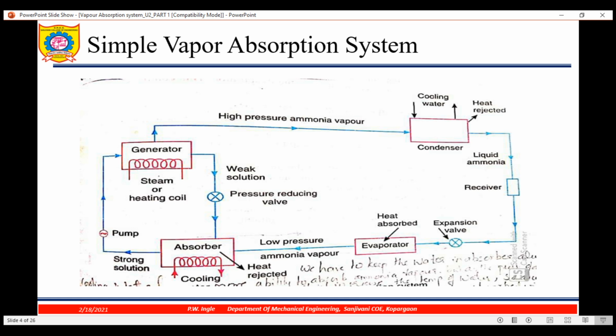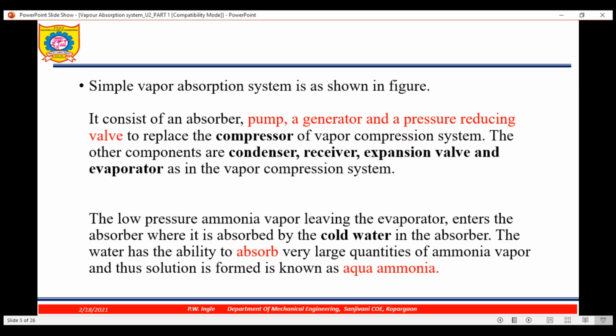Now you can see the diagram. That is the working of a simple vapor absorption system. We'll see how it is working again in detail. It consists of absorber, pump, generator with pressure reducing valve to replace the compressor, and other components are condenser, receiver, expansion valve and evaporator.